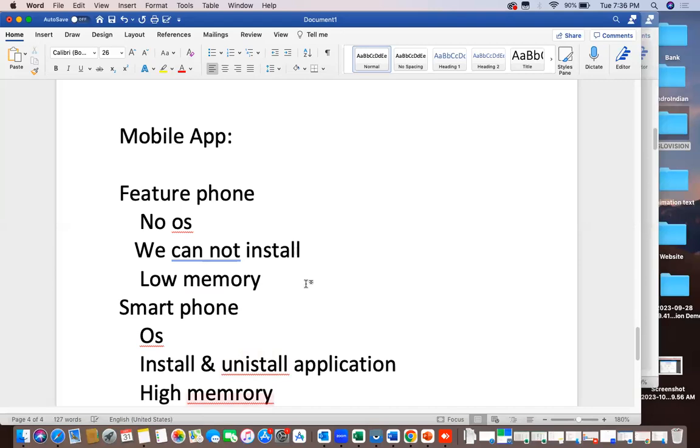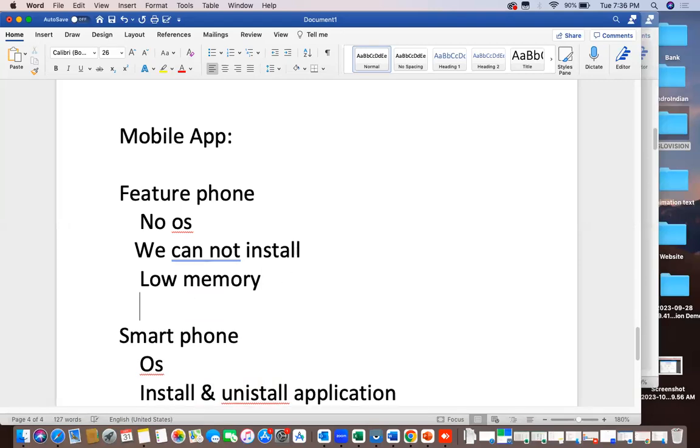Examples for this are all the basic phones coming nowadays: a lot of Nokia, a lot of Chinese mobiles, Samsung. All basic mobiles that do not have an operating system come into this. Even basic Jio phones come into this.